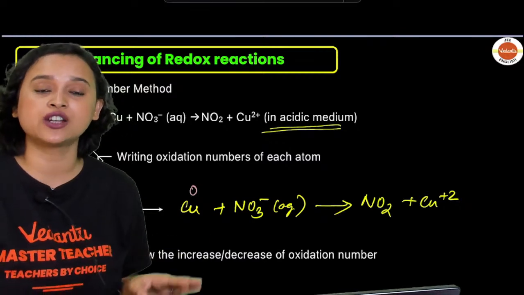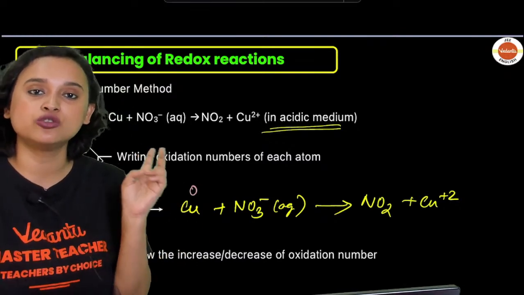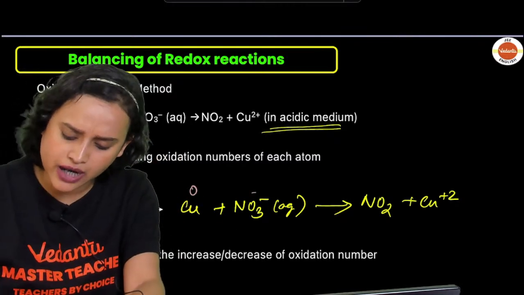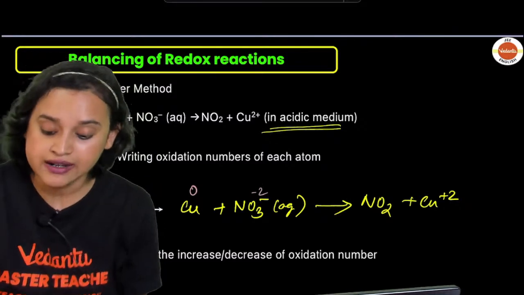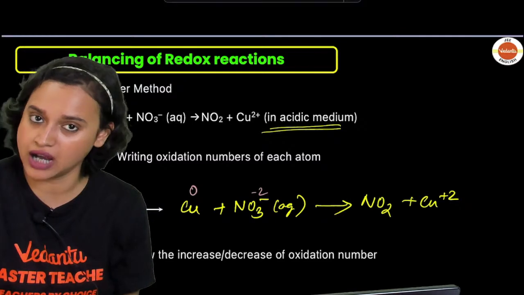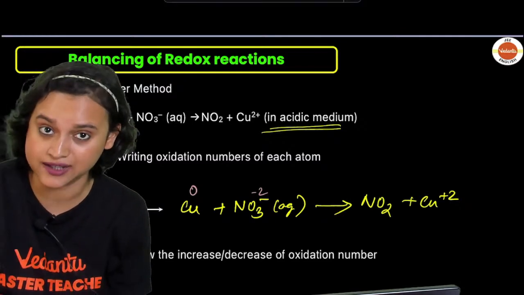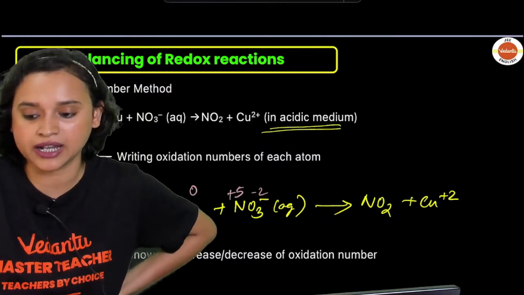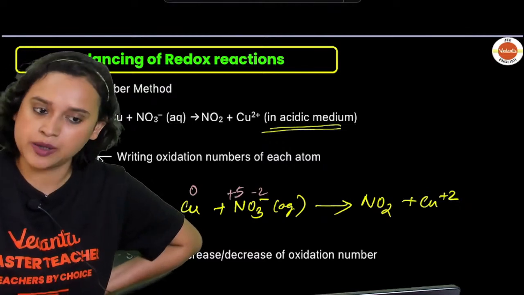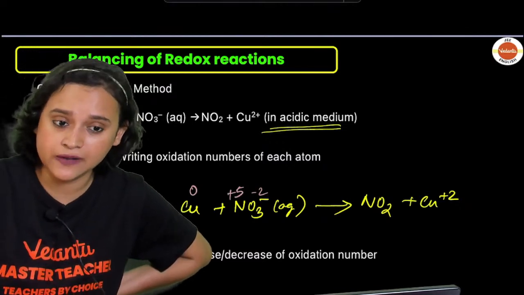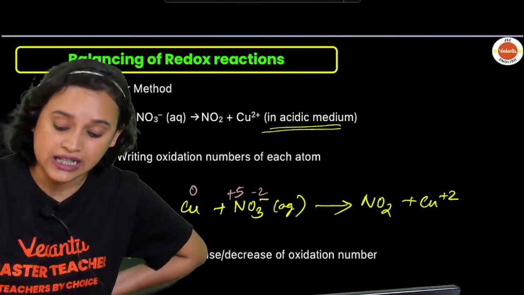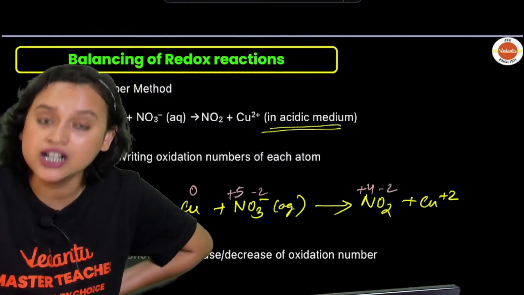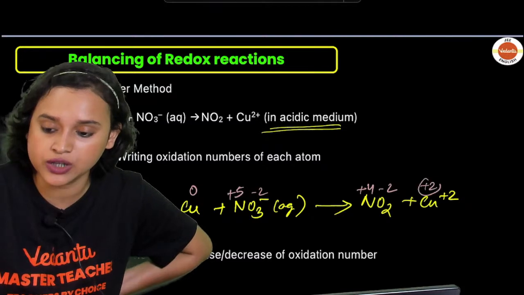Now for nitrogen, if you calculate NO3, oxygen is minus 2, minus 2, minus 2, but there is a minus 1 as well. Three oxygens at minus 2 are minus 6, but there is a minus 1 as well. So nitrogen will have a plus 5 oxidation state, am I right? Now here, nitrogen will be in plus 4 oxidation state, oxygen will be in minus 2 oxidation state, and here copper is in plus 2 oxidation state.